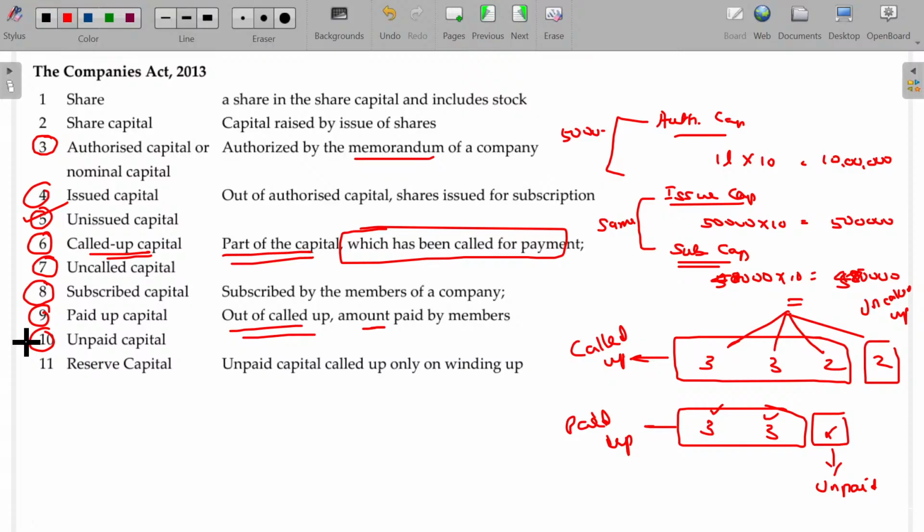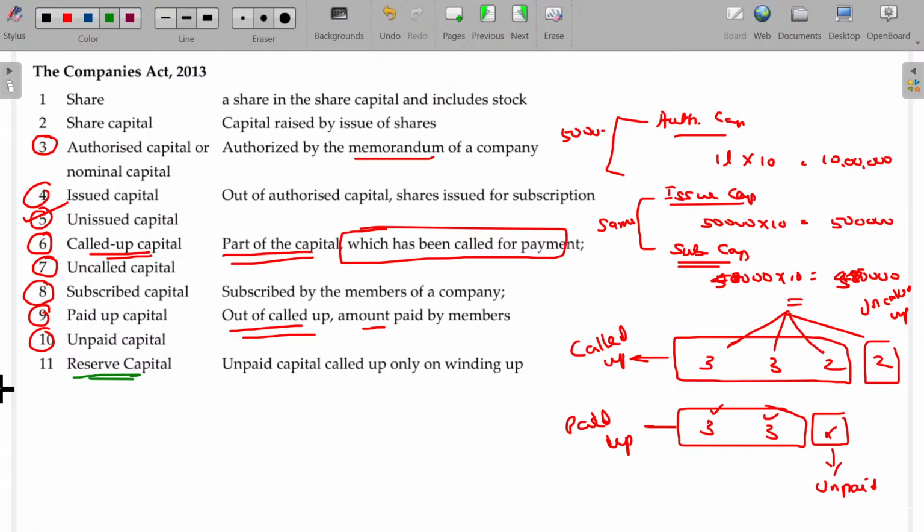The last term is very interesting, reserve capital. Have you heard about the term reserve capital? You might have heard of capital reserve, but it is not reserve capital. It's not capital reserve, it's reserve capital. Reserve capital is different, capital reserve is different. Capital reserve is a profit.